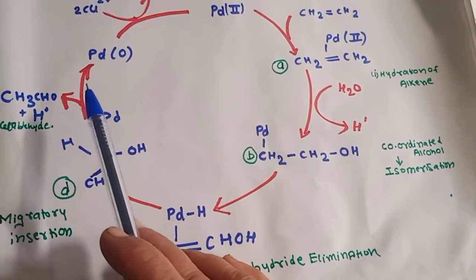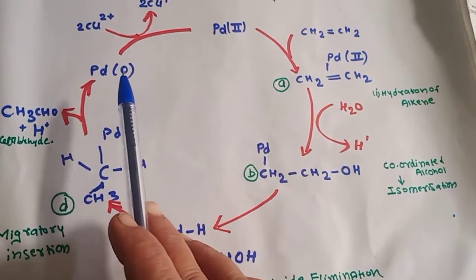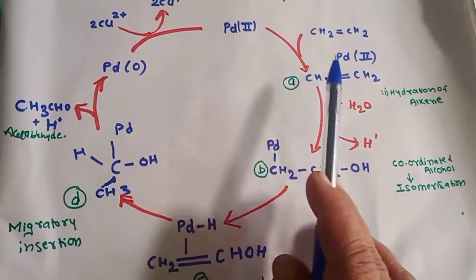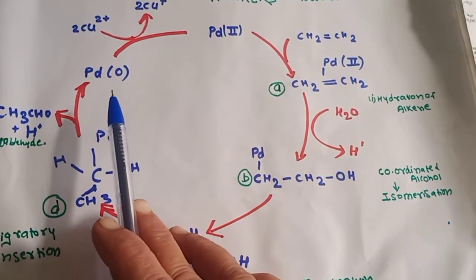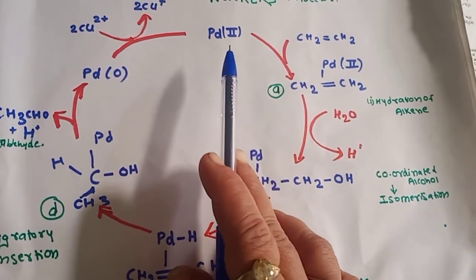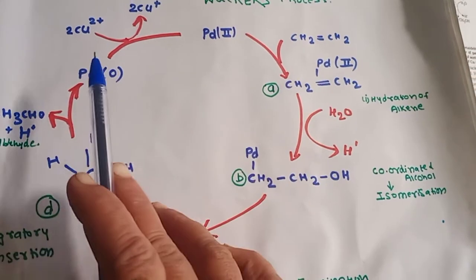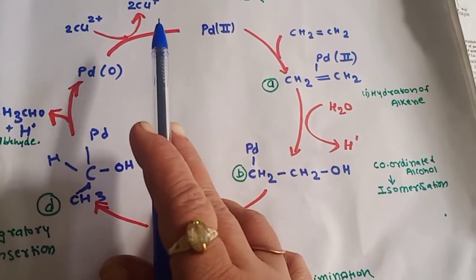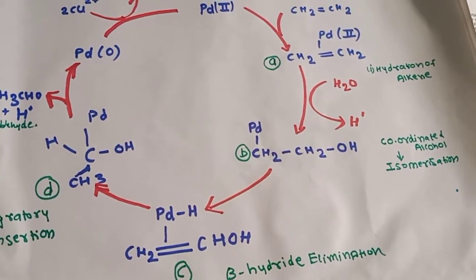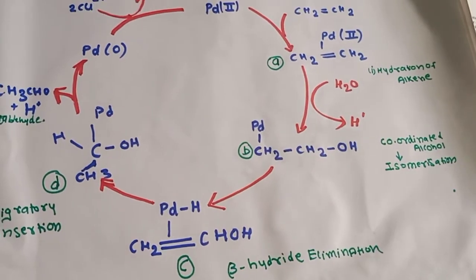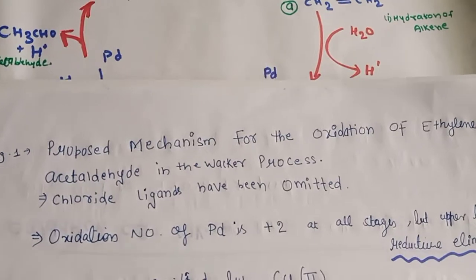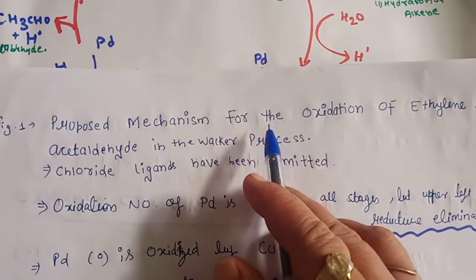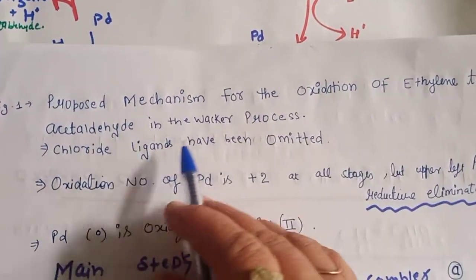And in this step only the palladium is in the zero oxidation state. In all the other steps palladium remains in the second oxidation state, and further this palladium 0 will get converted to palladium second state, and your Cu2 plus will get converted to Cu plus. I have just made the cycle and written all the steps here. So this is a proposed mechanism for the oxidation of ethylene to acetaldehyde in the Wacker process.